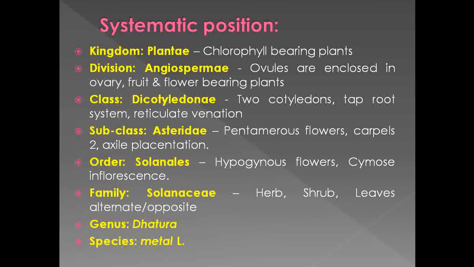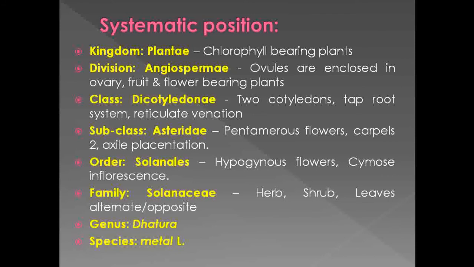The ovules are enclosed in the ovary wall, it is a fruit and flower bearing plant, and it shows double fertilization. That's why Datura metel belongs to division Angiospermae.